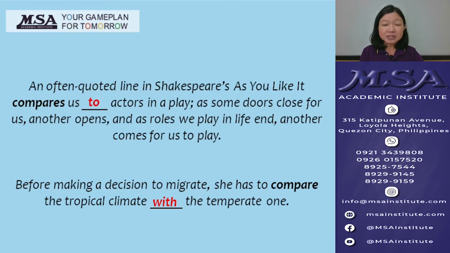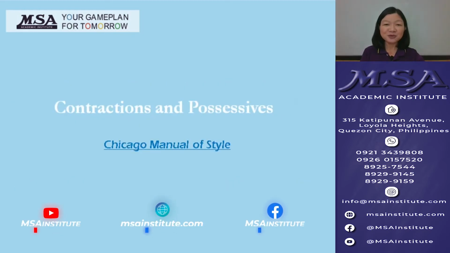Before making a decision to migrate, she has to compare the tropical climate with the temperate one. In this sentence, compare with is used because she weighs both the similarities and differences between tropical and temperate climates. In the next section, we will learn about contractions and possessives, which may be confused because both use an apostrophe.